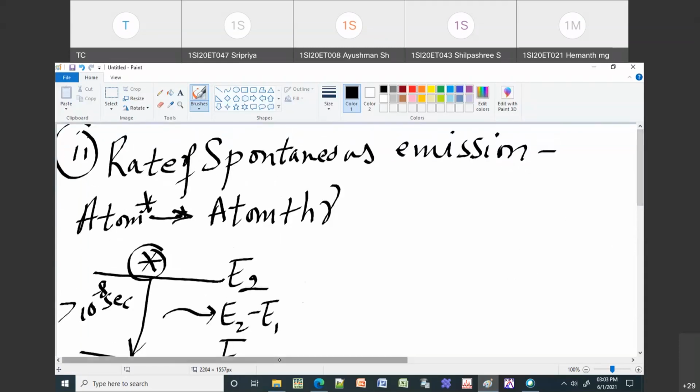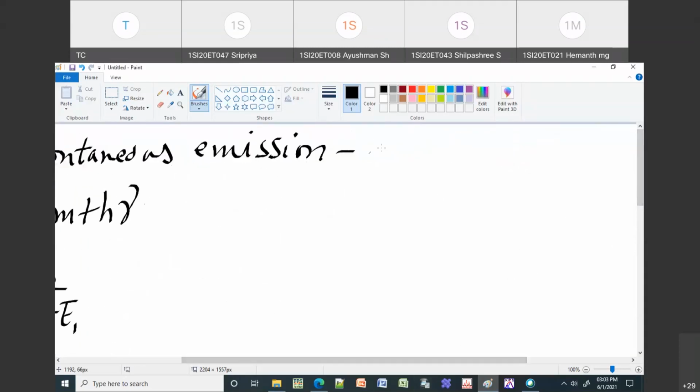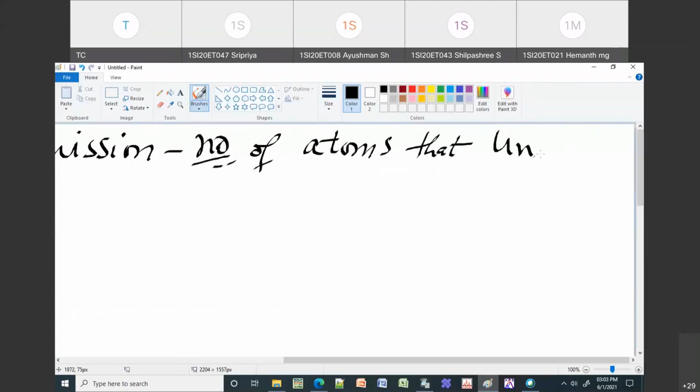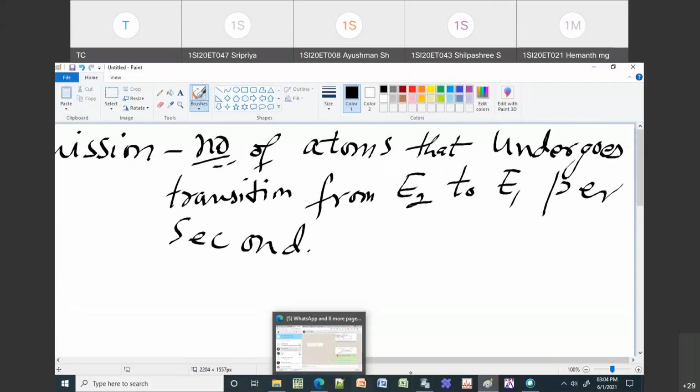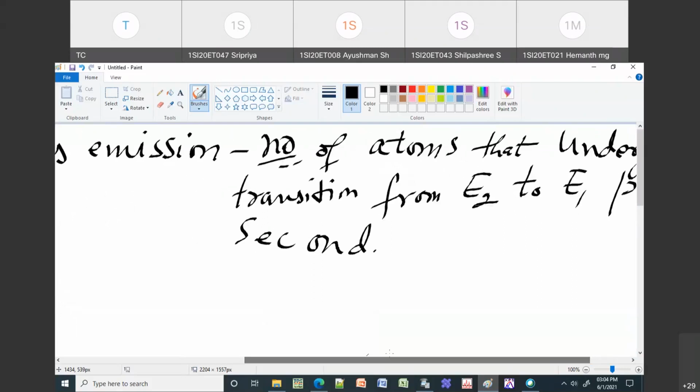So now if I want to say rate, it means the number of atoms that undergo transition from E2 to E1 per second. Okay, just a minute.